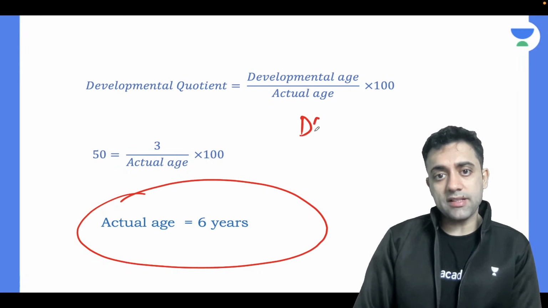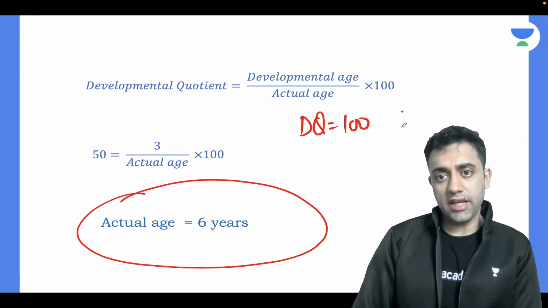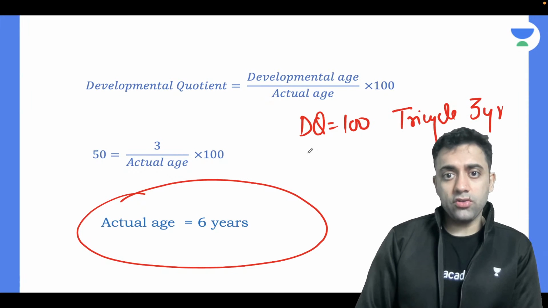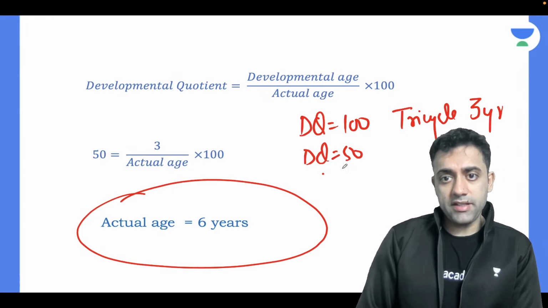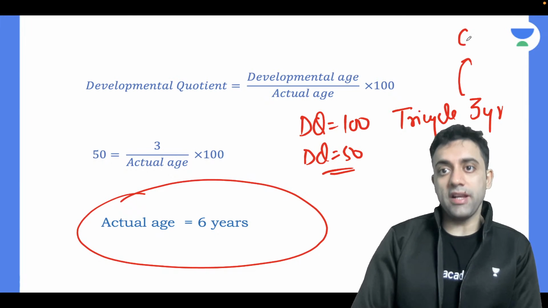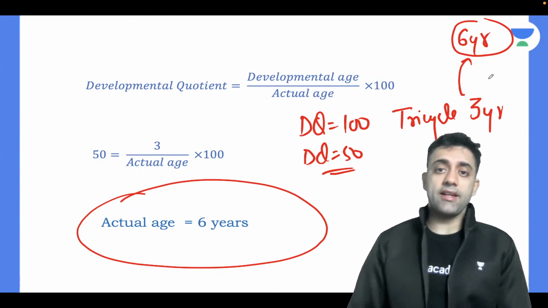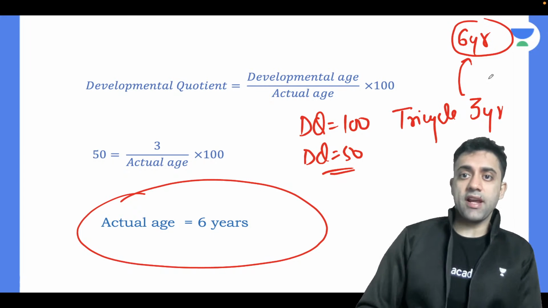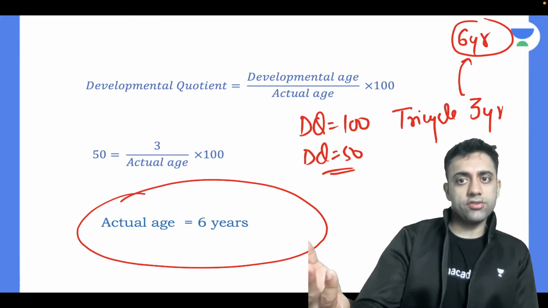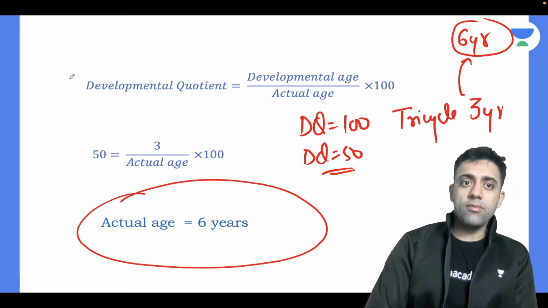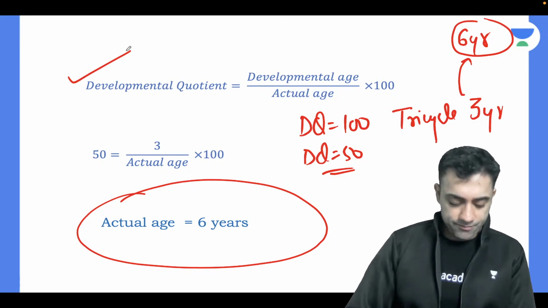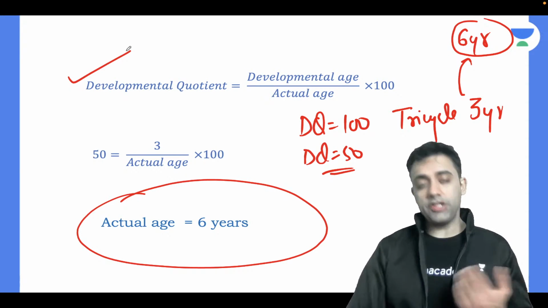You can think of it as double, right? Normally DQ should be 100 and a baby should ride a tricycle by 3 years. If someone's DQ is 50, it means that work he will do at double the age. So instead of riding a tricycle at 3 years, he will ride a tricycle at 6 years. In general also you should understand like that, and formula-wise also you should understand like that. Understood? So this was DQ and IQ.